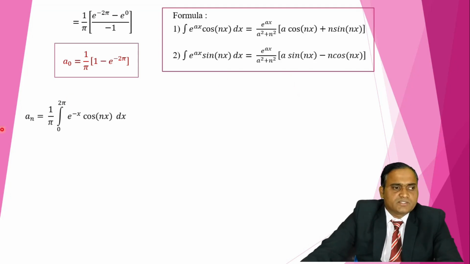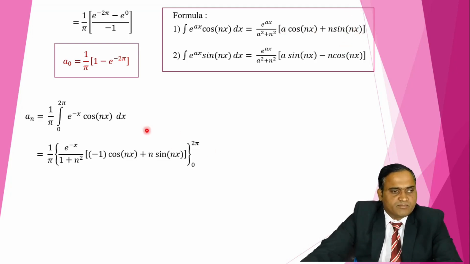So we observe here an is 1 upon pi integration e raised to minus x cos nx dx, where f of x is replaced by e raised to minus x. Now I compare the first formula with this. When I compare e raised to ax and e raised to minus x, the value of a is minus 1. Cos nx is the same. So we replace a by minus 1. So we get e raised to minus x upon minus 1 square plus n square, into minus 1 cos nx plus n sin nx. I write this term here, and the same term we get here, over the integration limit 0 to 2 pi.